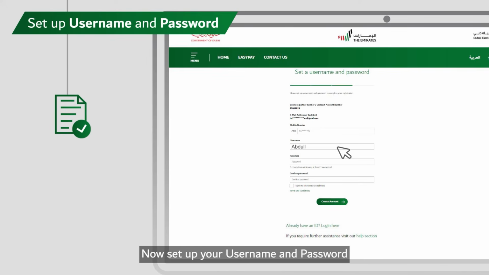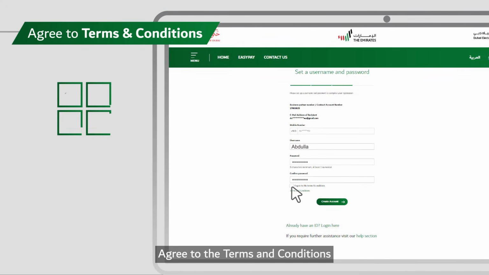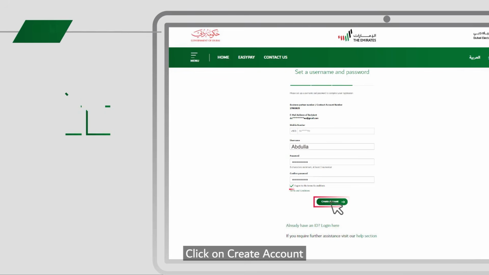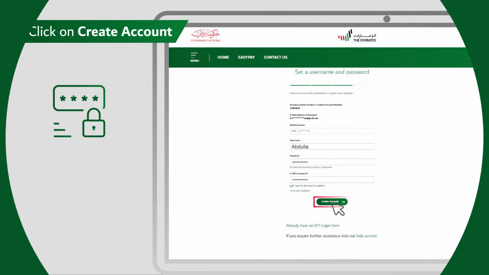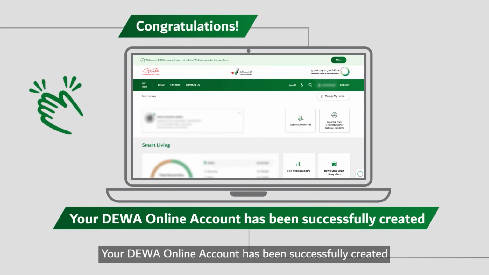Now set up your username and password to complete your registration. Agree to the terms and conditions. Click on Create Account. Congratulations! Your DEWA online account has been successfully created.